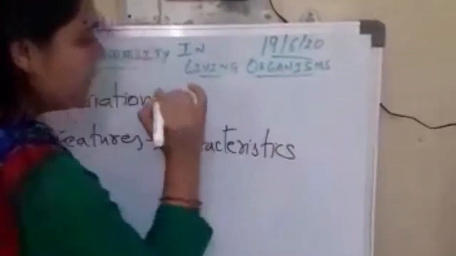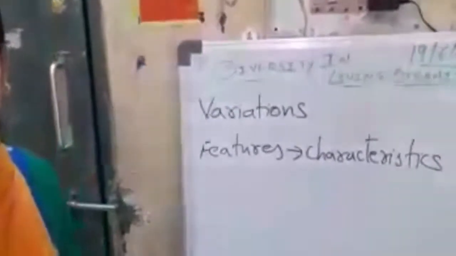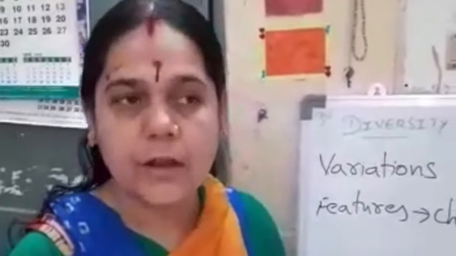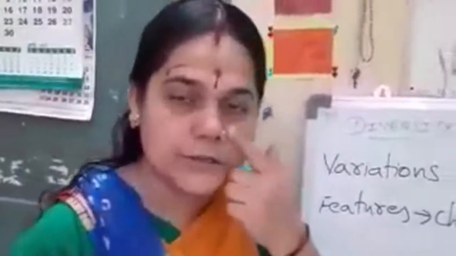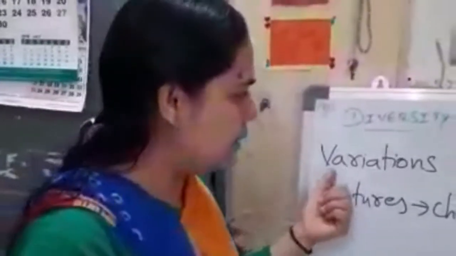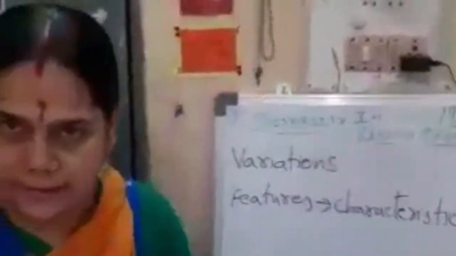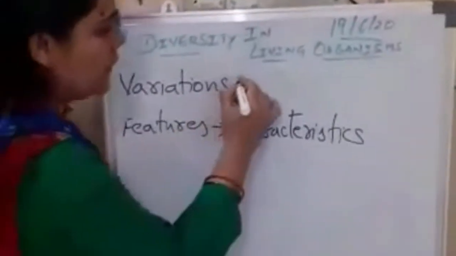What do we call them? Characteristics. So what are characteristics? Any function which an organism does. It can be in terms of its habits, functions, or body design and structure. Now if you remember, in your worksheet you are given one question: mention any three variations which we observe in our day-to-day life. If you have been reading your textbook thoroughly, you must have come across three good examples. What were those three examples?